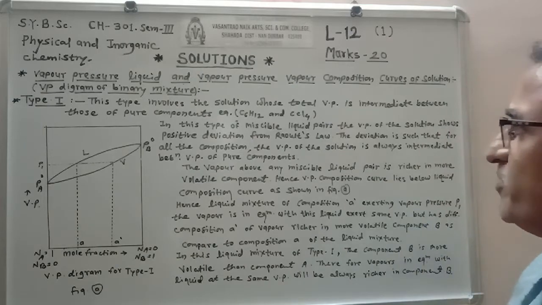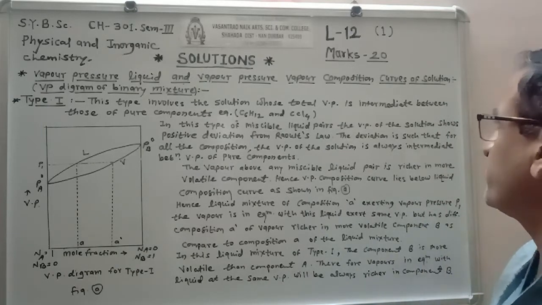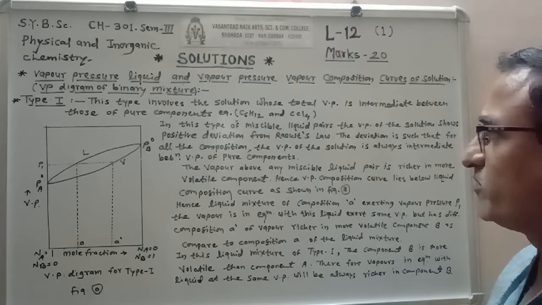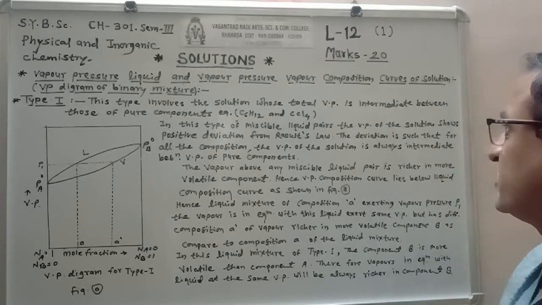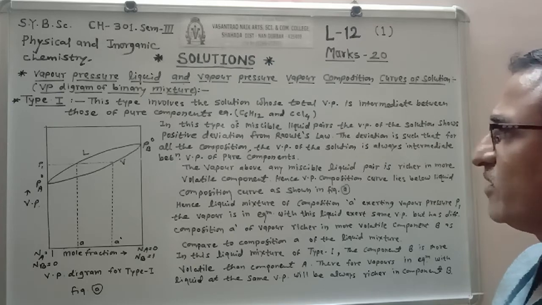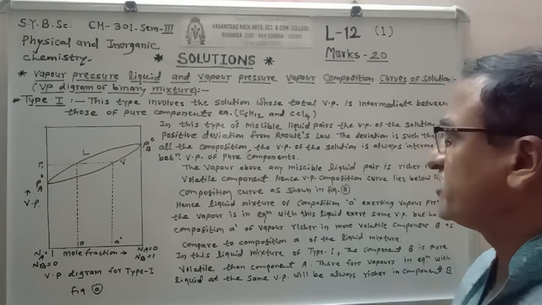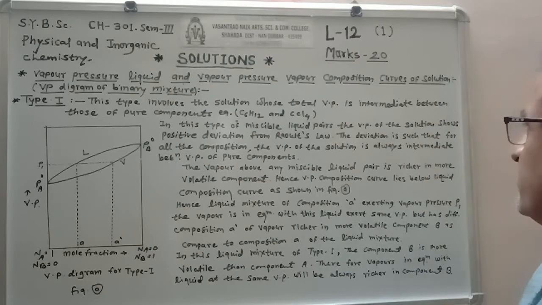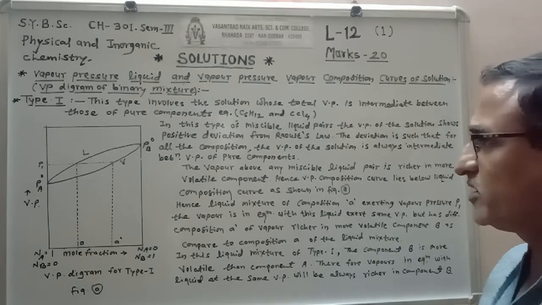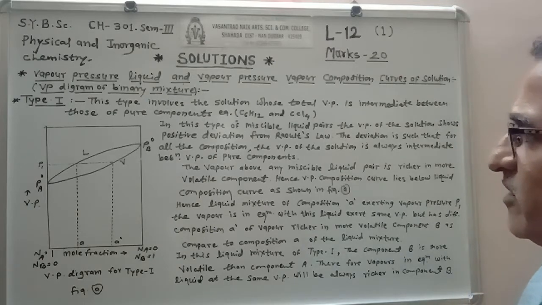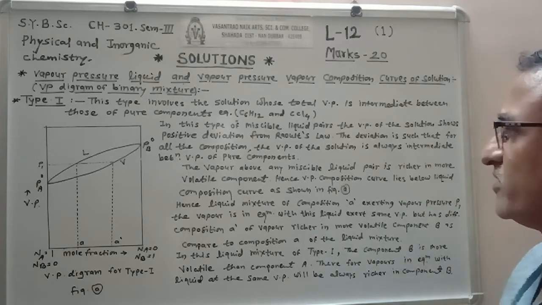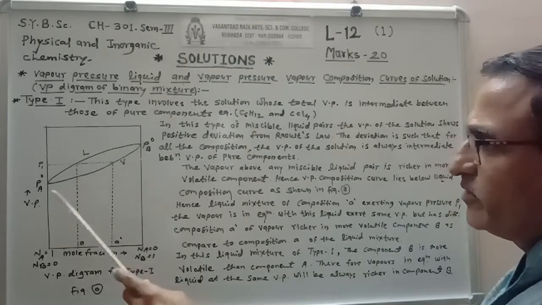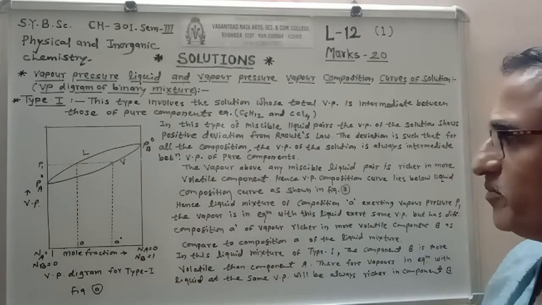In this type of miscible liquid pair, the vapor pressure of the solution shows positive deviation from Raoult's law. For all compositions, the vapor pressure of the solution is intermediate between the vapor pressures of the pure components.